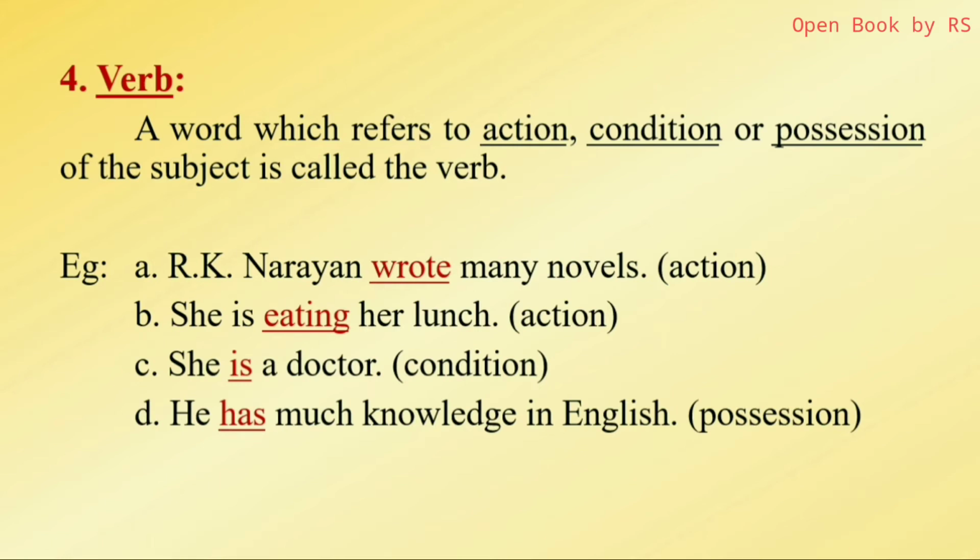So verb does not stop there. It has other functions. She is a doctor. Is refers to the condition of that person, so is is the verb here. He has much knowledge in English. Here has refers to possession, so it's also a verb. So in this way, verb refers to action, condition, or possession.